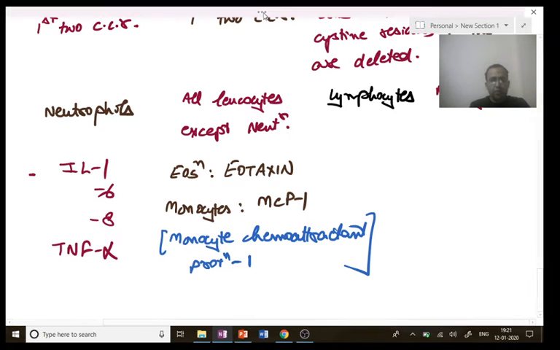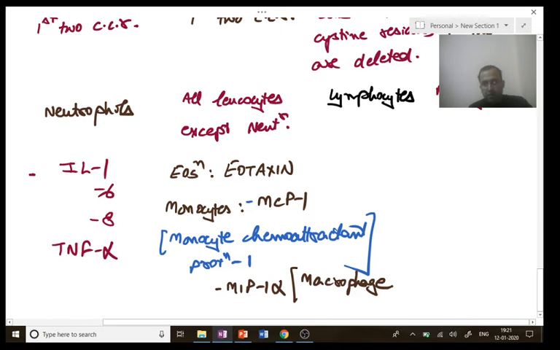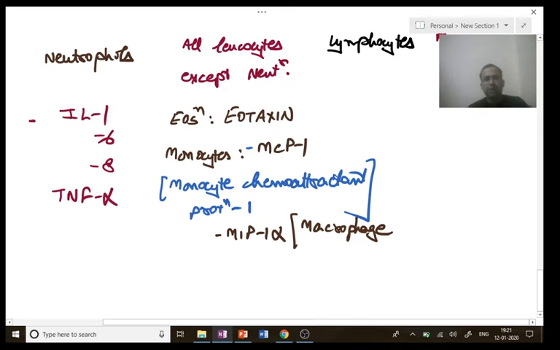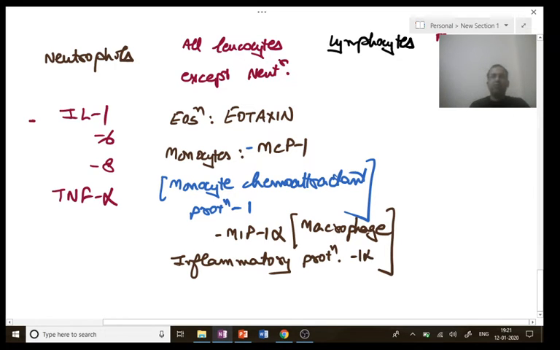MCP1. So for monocytes, there are two chemokines. One is MCP1, and the next chemokine for activation of monocytes is MIP1 alpha, that is macrophage inflammatory protein 1 alpha.